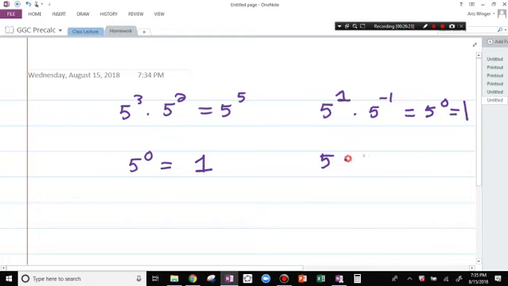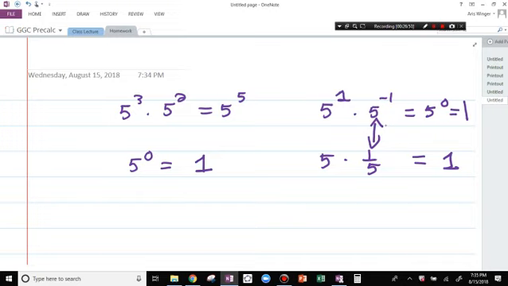But what's 5 times 1/5? What's a fifth of 5? What's 5 divided by 5? That's also 1, right? So 5 times 5 to the minus 1 is 1. 5 times 1/5 is 1. So they have to be the same. Because it's only one number. 5 only has one inverse, right? And it's 1/5 and it's 5 to the minus 1. So they have to be equal. So when you have negative exponents, you just flip it. Negative exponents, you move the denominator.